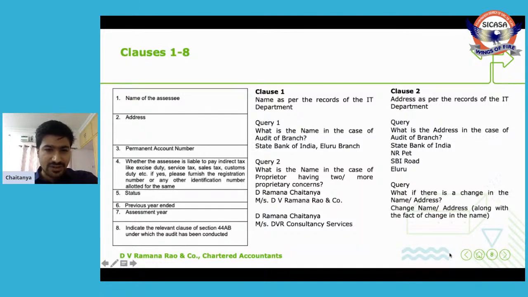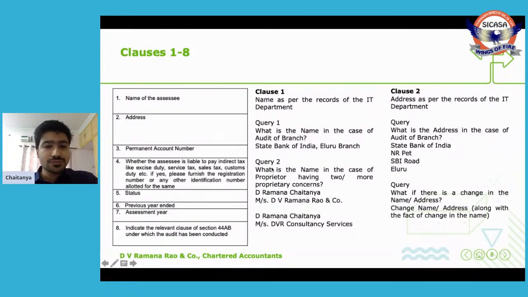I have a question here. Say, what if I am auditing a branch? Say, I am the auditor of SBI Eluru branch. In that case, what is the name to be mentioned here? The name to be mentioned here is the name of the SSE along with the name of the branch.